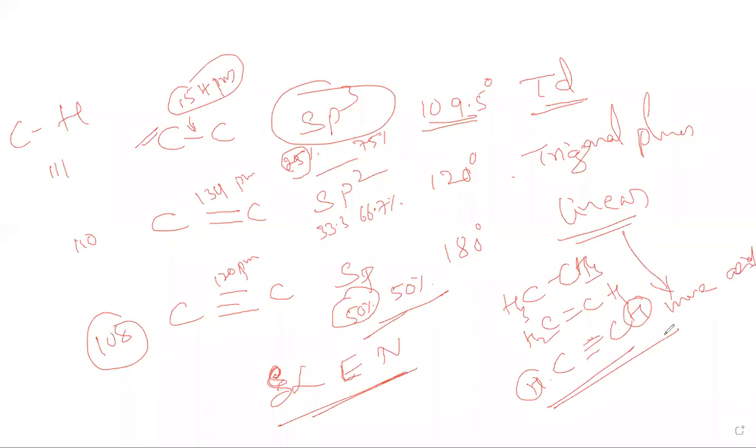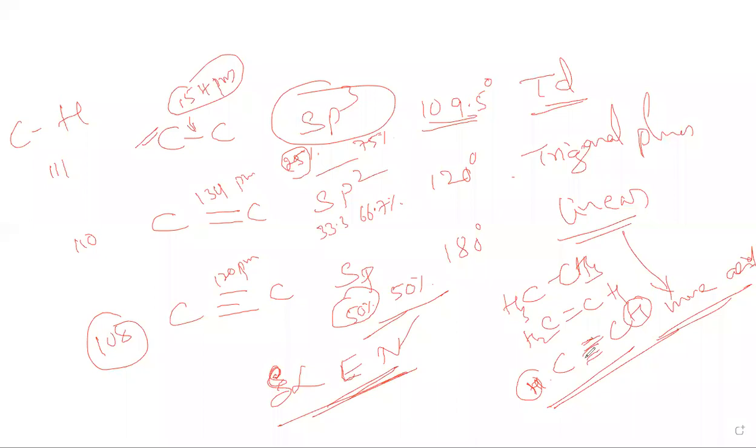You need to remember, more acidic. The greater the s character, the greater the electronegativity. The greater the electronegativity, the respective hydrogen is more acidic compared to alkene, and compared to olefins, acetylene hydrogen is more acidic, which means it is more reactive. The tendency of donation is easy because the electron cloud in between is more.